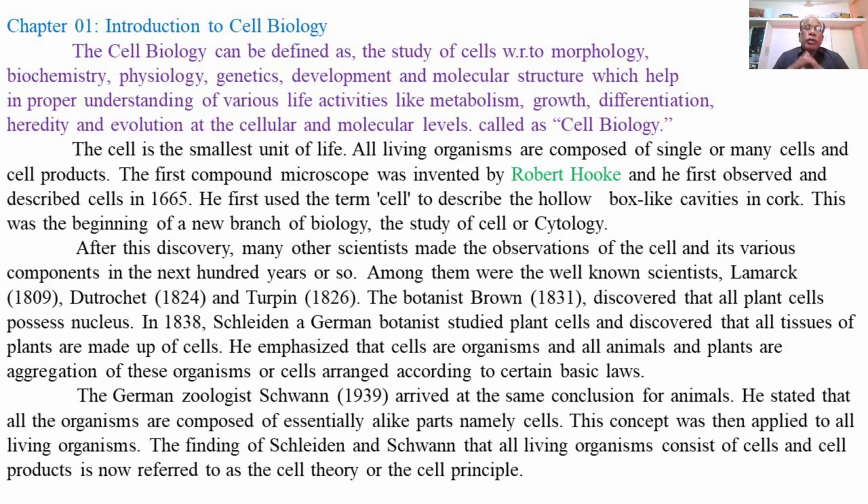The finding of Schleiden and Schwann that all living organisms consist of cells and cell products is now referred to as the cell theory or the cell principle. According to this cell theory, all living organisms, that is plants and animals, are composed of cells and cell products.